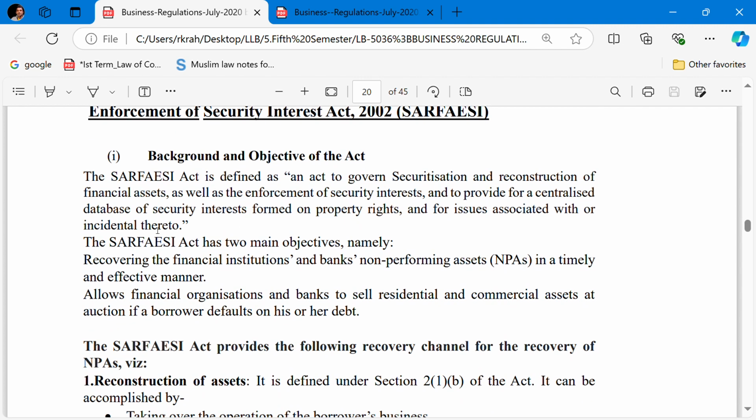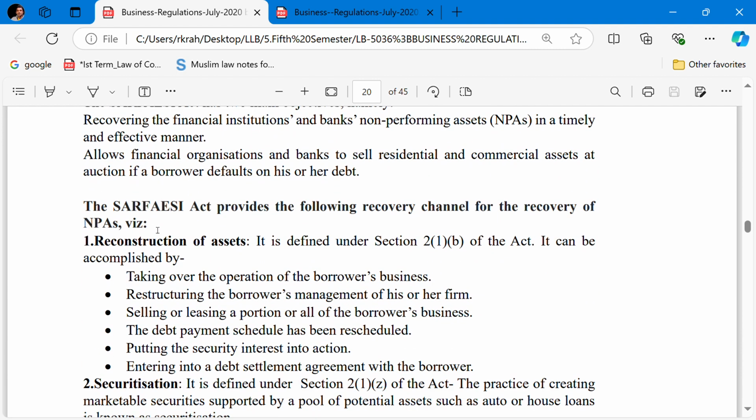The SARFAESI Act has two main objectives: the recovery of the financial institutions' and the banks' non-performing assets in a timely and effective manner, and it allows the financial organizations and the banks to sell the residential and the commercial assets at auction if the borrower defaults on his or her debt. So the SARFAESI Act provides the following recovery channels for the recovery of the NPA, that is non-performing assets.